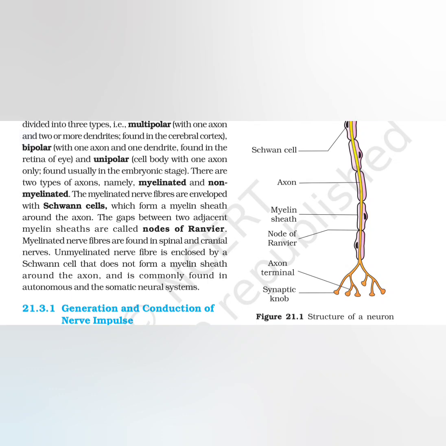There are two types of axons, namely myelinated and non-myelinated. The myelinated nerve fibers are enveloped with Schwann cells which form a myelin sheath around the axon. The gaps between two adjacent myelin sheaths are called nodes of Ranvier. Myelinated nerve fibers are found in spinal and cranial nerves. Unmyelinated nerve fiber is enclosed by a Schwann cell that does not form a myelin sheath around the axon, and is commonly found in the autonomic and the somatic neural system.